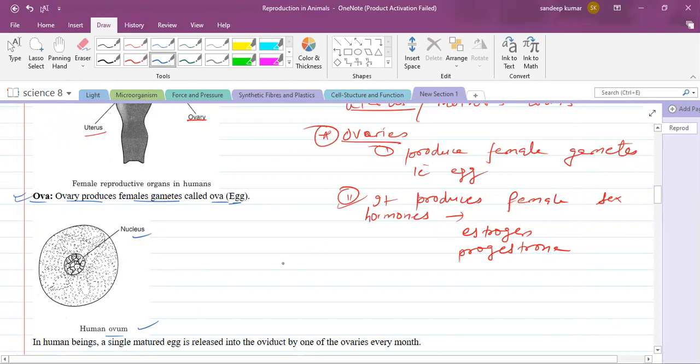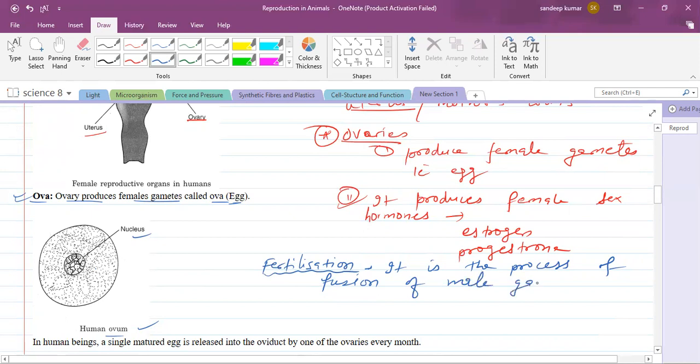When we talk about fertilization, what happens in fertilization? Fertilization is nothing but the fusion of male and female gametes. It is the process of fusion of male gametes with the female gametes. The male gamete is the sperm, and the female gamete is the egg.